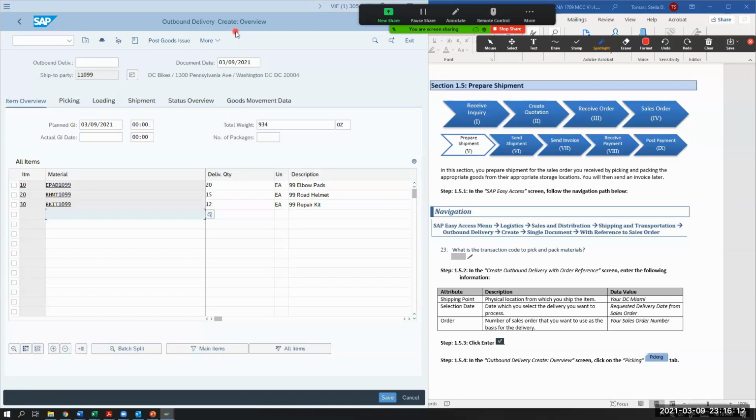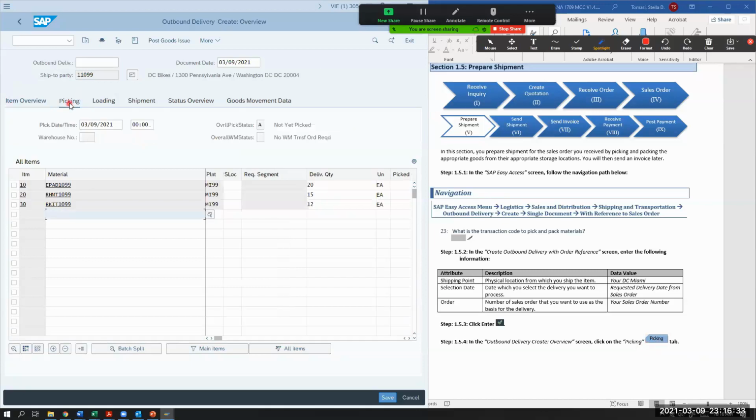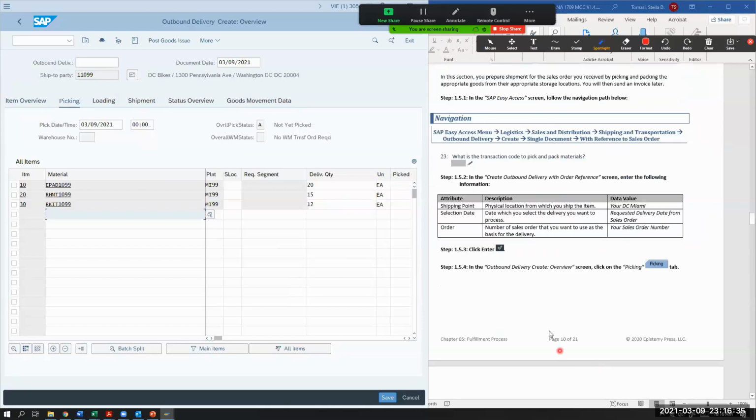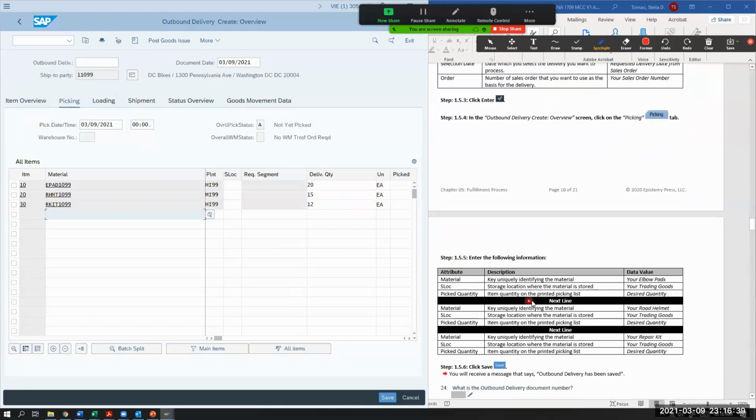Okay. So we're here in the create outbound delivery with order reference. We're in step 1.5.4 in the outbound delivery create overview screen. Click on the picking tab. And then it says step 1.5.5, enter in the following information.